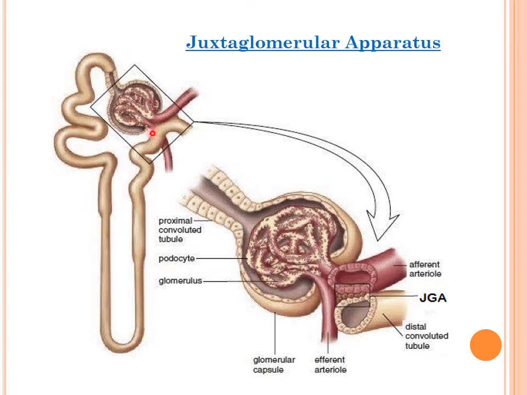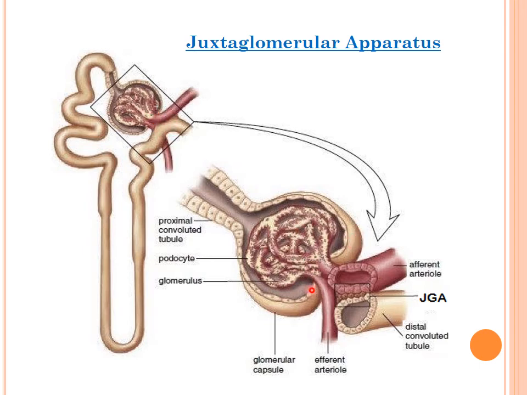So the initial portion of the distal tubule that you are seeing here will pass between the afferent and efferent arterioles, and it will come in contact with both these arterioles. So this junction, where the initial portion of the distal tubule will come in contact with the afferent and efferent arterioles of the same renal corpuscle or the same nephron, is known as the juxtaglomerular apparatus.